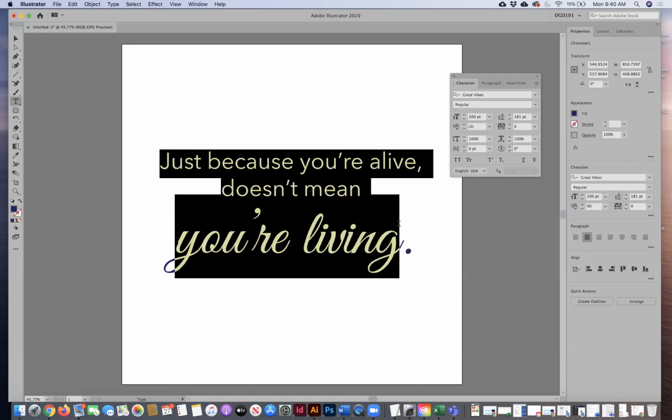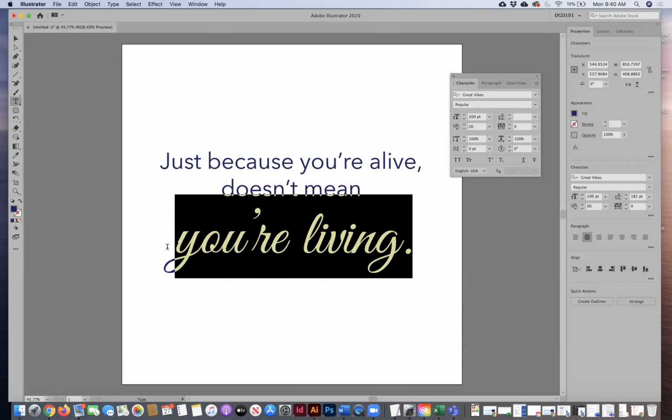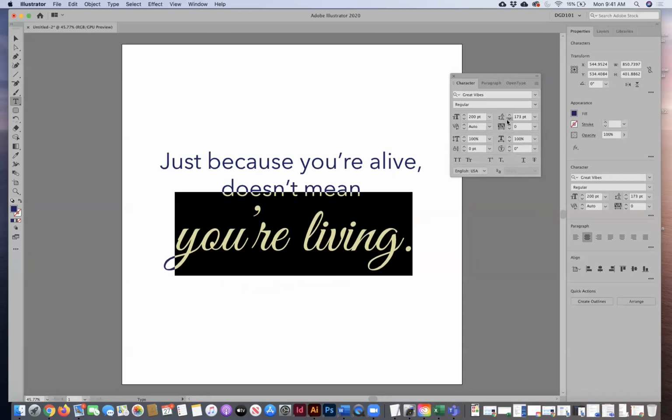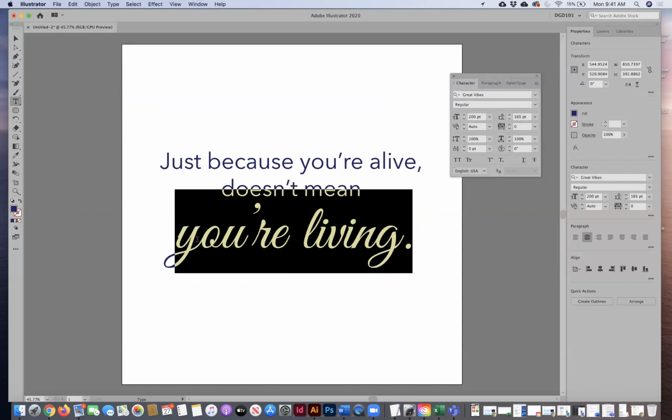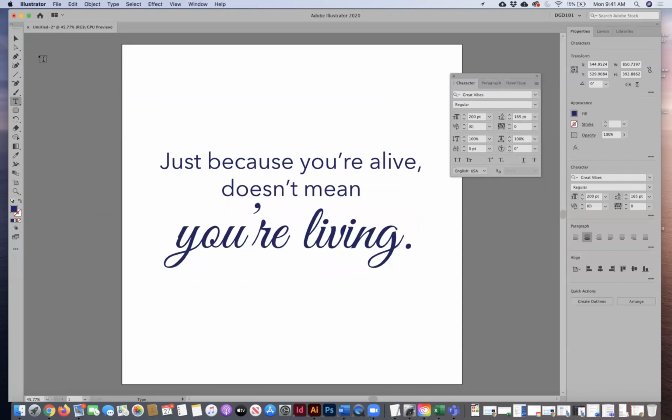Making sure that it's all pretty close together. I could probably rein this in a little bit more. So I'm going to select you are living, and I'm going to pull up the leading here just a little bit more. So the leading is in your character box. This is the space in between your two lines of text. This is your point size of your type. So pulling this up a little bit will help it to be read a little bit easier together.